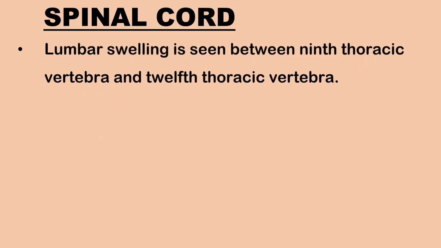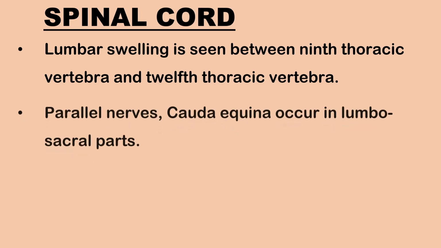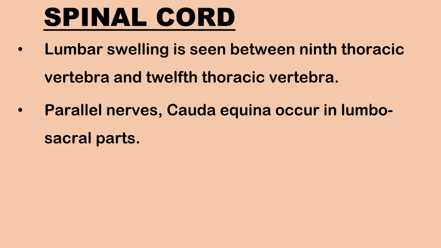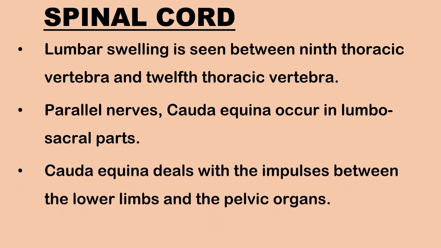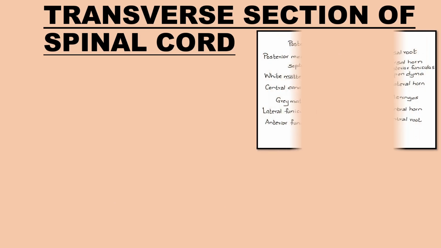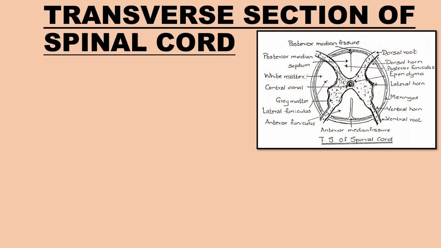Lumbar swelling occurs between the 9th thoracic vertebra and 12th thoracic vertebra. Spinal nerves of the lower limbs arise from this region. A bunch of parallel nerves that occur in the lumbosacral parts is known as cauda equina. These nerves deal with impulses between the lower limbs and the pelvic organs. Next is the transverse section of the spinal cord.